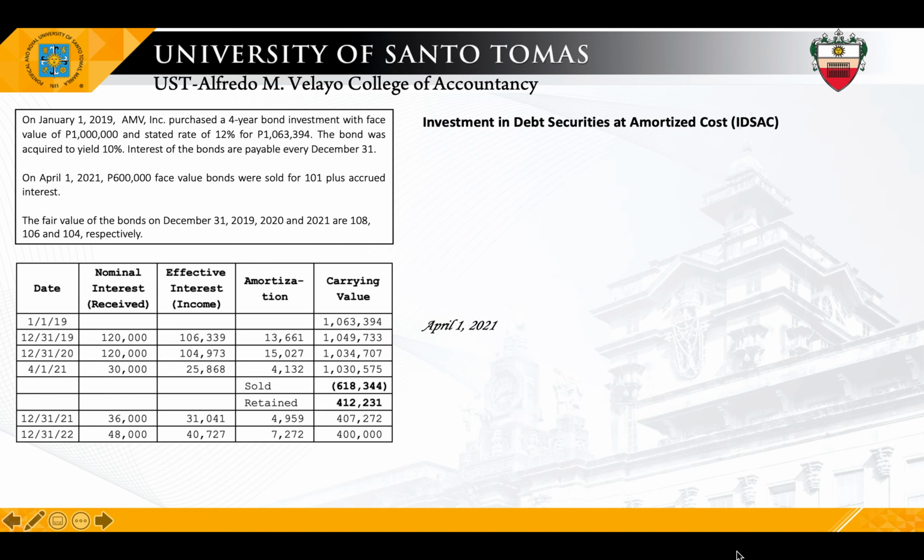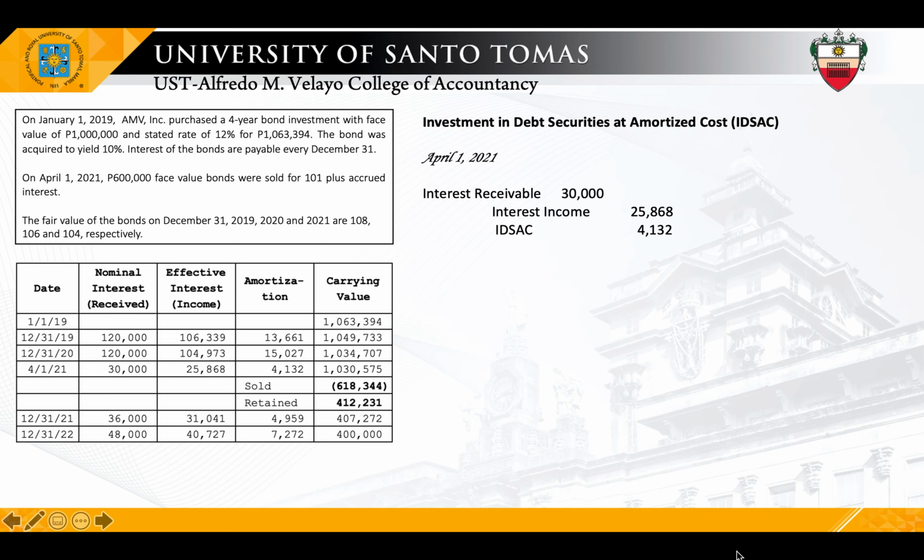Next, on April 1, 2021, the date of sale, same with what we did with the investment at fair value through profit or loss, we will update the interest receivable account. And of course, update na din natin yung book value or carrying value ng investment account. So, we debit interest receivable by 30,000, credit interest income by 25,000, and credit the investment account by 4,132. Again, the amounts were just lifted from the table.